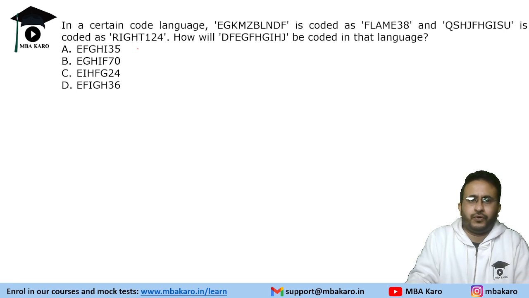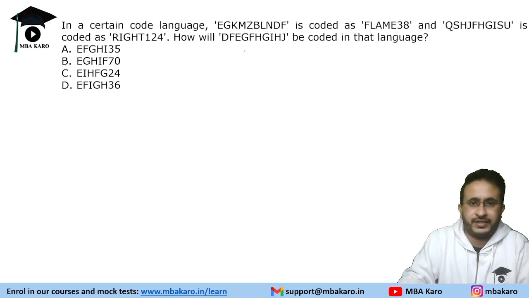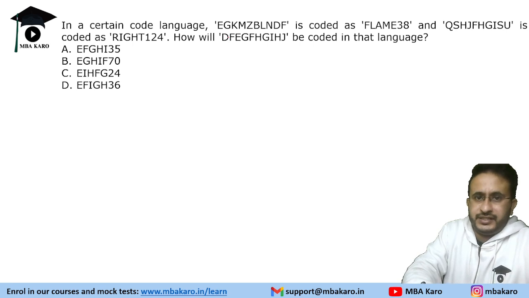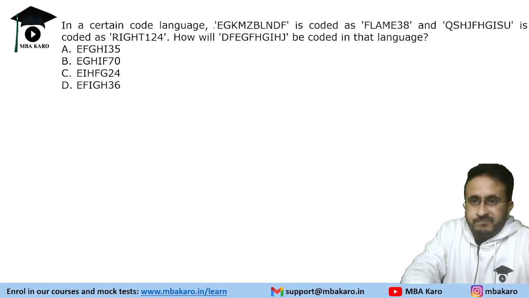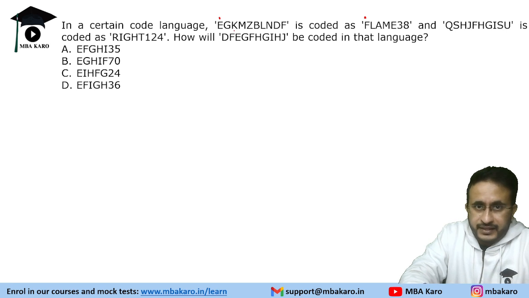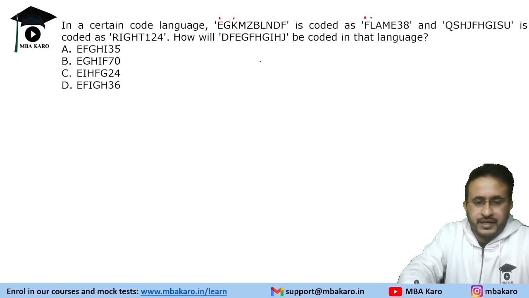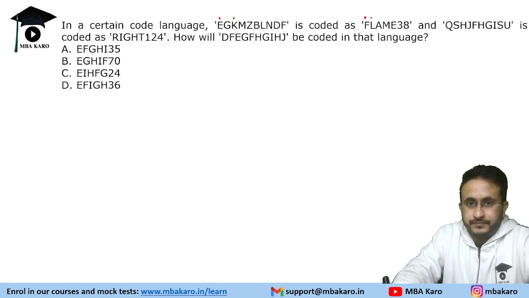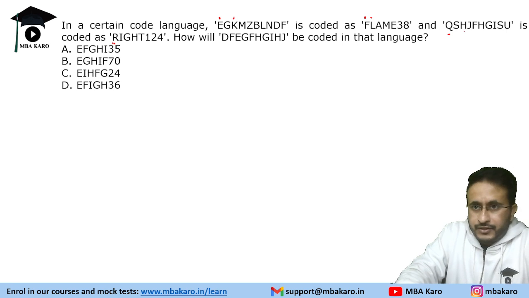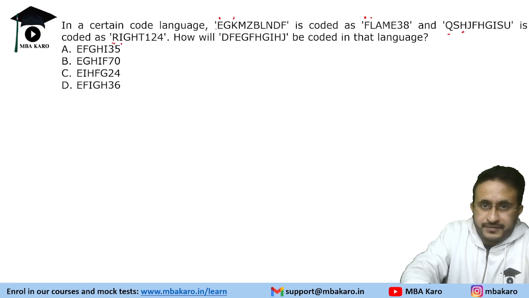So we are given a code and we need to find the code for this number. So let's see the code. EGKM. E becomes F, K could become L. Let's see, Q becomes R. Q has become R. So alternate letters are increasing, isn't it?